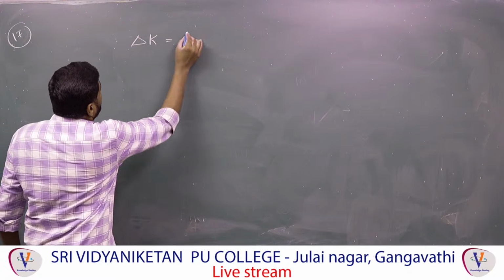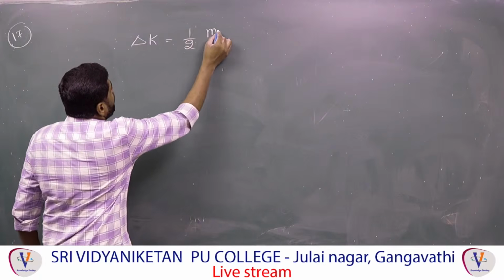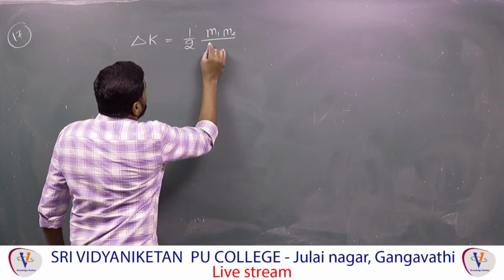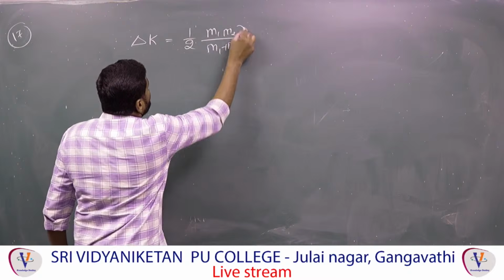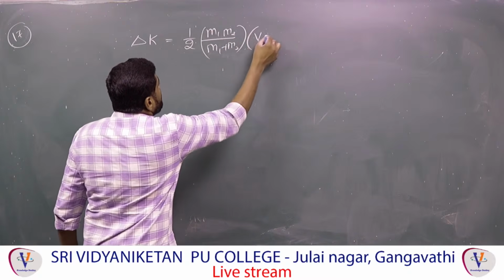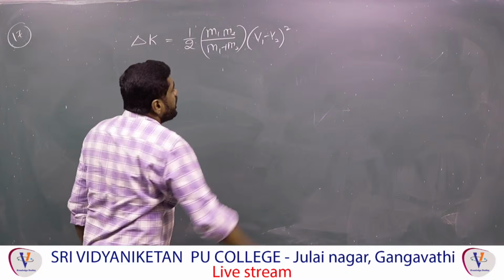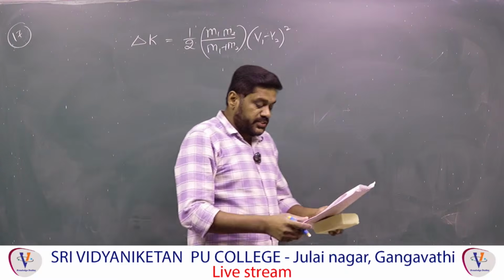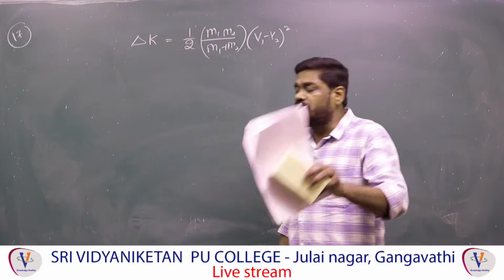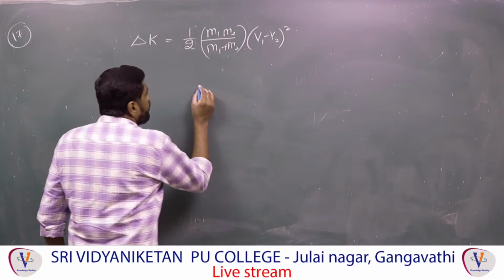The loss in kinetic energy formula is m1 m2 by m1 plus m2 into (V1 minus V2) whole square. Correct? Therefore, this is the expression for that. Just substitute the values in that. But one thing is compulsory here: what have they given?